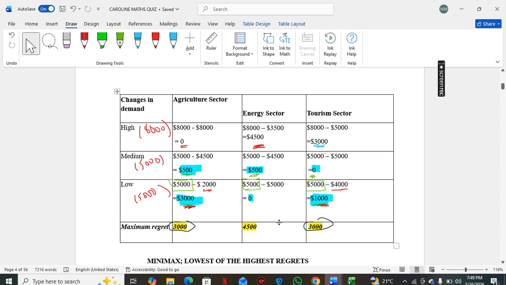So under the Minimax approach, you can pick either the agriculture sector or the tourism sector because they've got the lowest regret amongst the highest regrets.